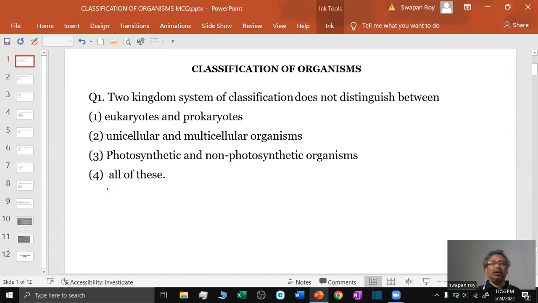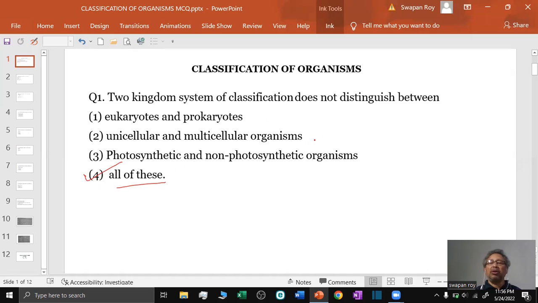The answer is option 4, all of these, because in the two kingdom system of classification, there is no distinction between eukaryote and prokaryote. The kingdom Plantae and kingdom Animalia both contain prokaryote and eukaryote organisms, particularly in Plantae.